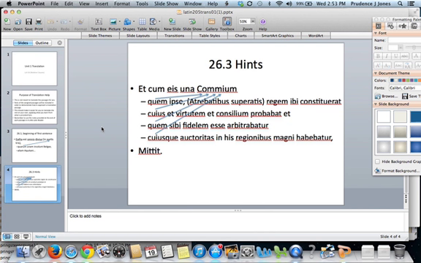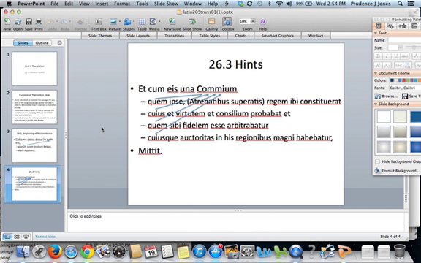That's a perfectly good sentence. That's our main clause. Now the relative clauses all describe Commius. So you can see the arrows. Commium, there is the antecedent of quem, cuius, quem, and cuius. Now, let's look at that first one. Quem ipse, and so forth. Quem is accusative. So it's masculine and singular because Commium is its antecedent. It's accusative because it is functioning as a direct object in its own clause. Sometimes I like to take that relative clause and treat it like its own little sentence and then put it back in. So instead of quem, let's just use a regular pronoun like him.